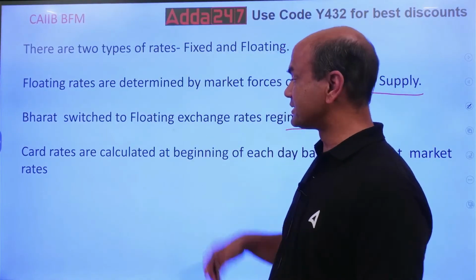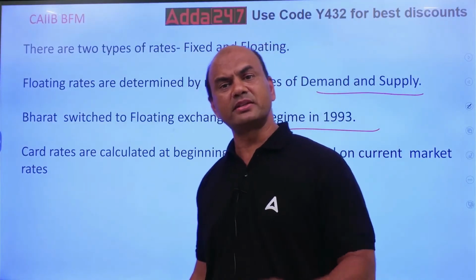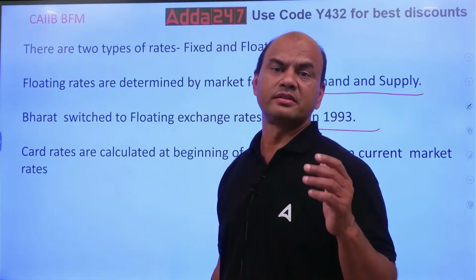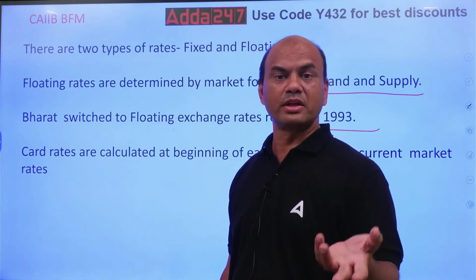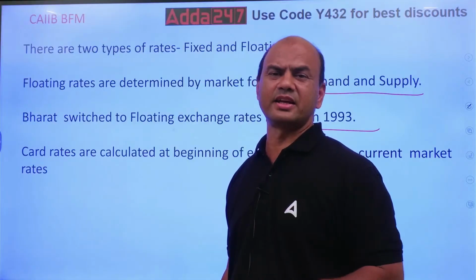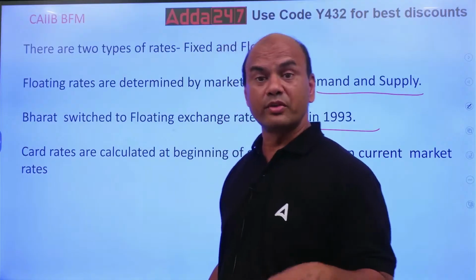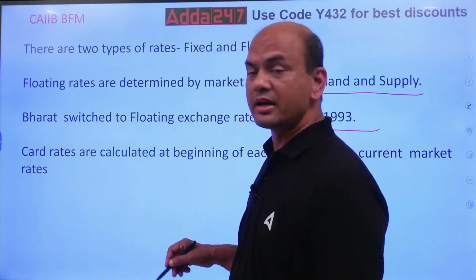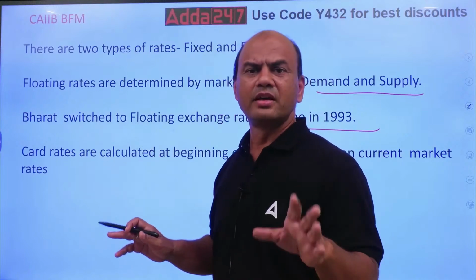Now what do you mean by this? Fixed rate and floating rate. It means the rupee rate is fixed with reference to some currency, generally the dollar.